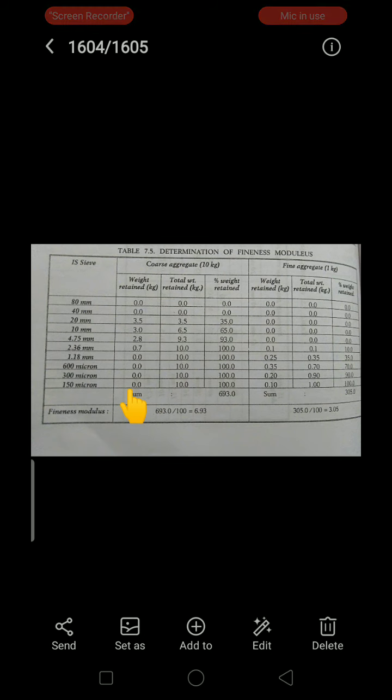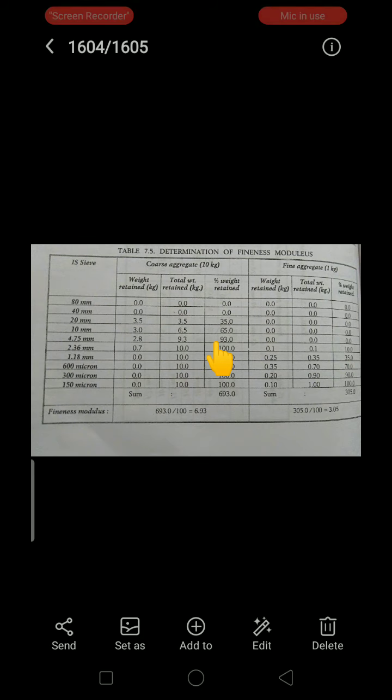Now the fineness modulus of an aggregate. Fineness modulus of an aggregate is an index number which is roughly proportional to the average size of the particles in the aggregate. By using this experiment only, we are going to find out the fineness modulus of the aggregate. So fineness modulus is nothing but its index number which is roughly proportional to the average size of the particles in the aggregate.